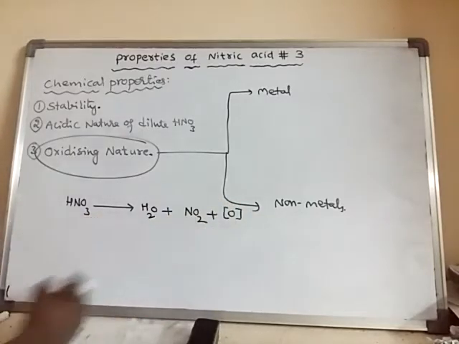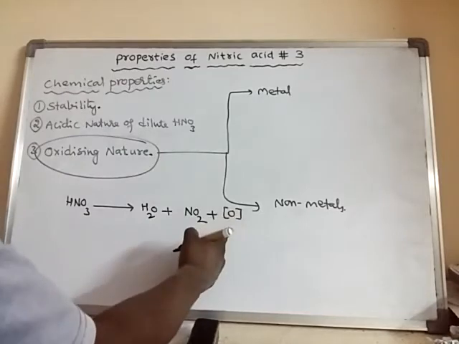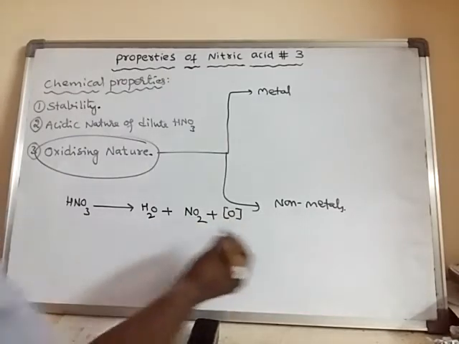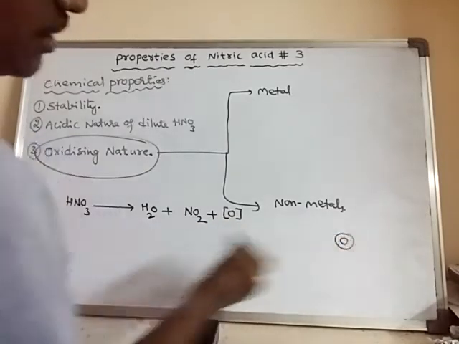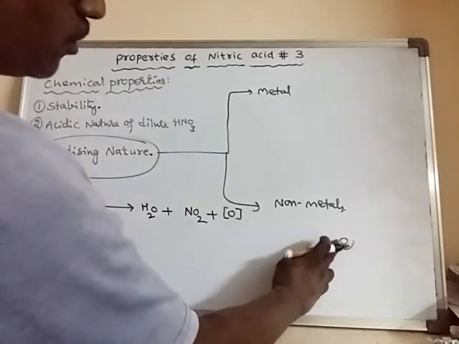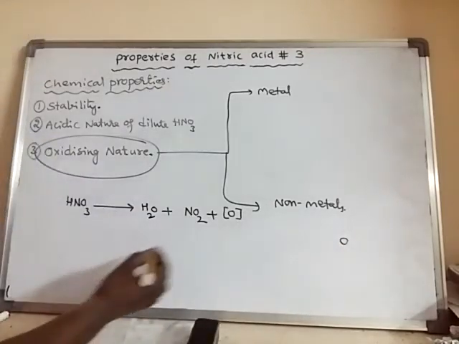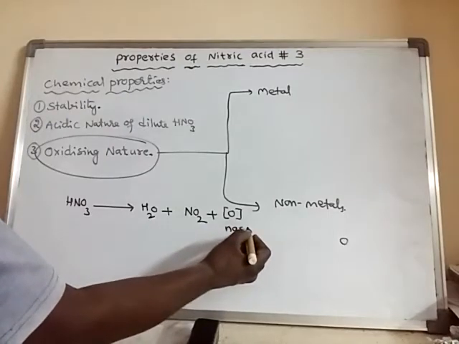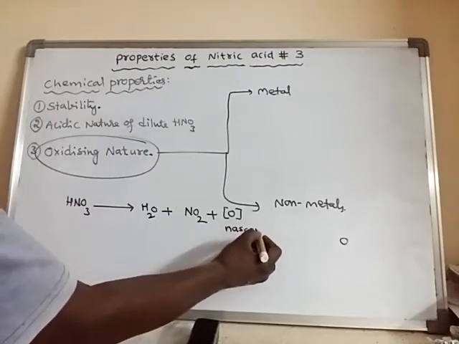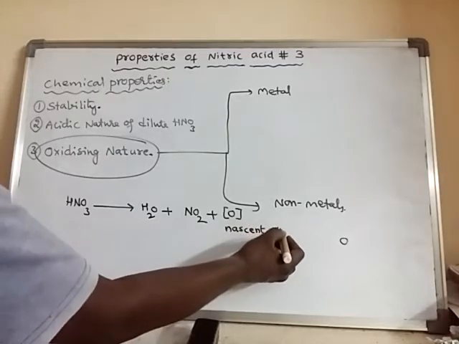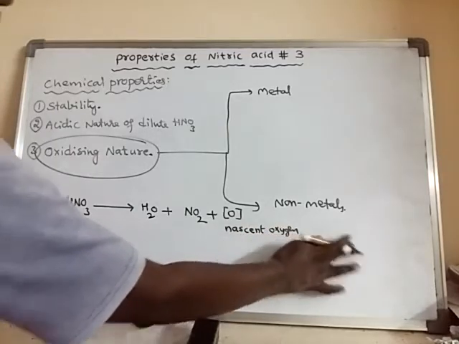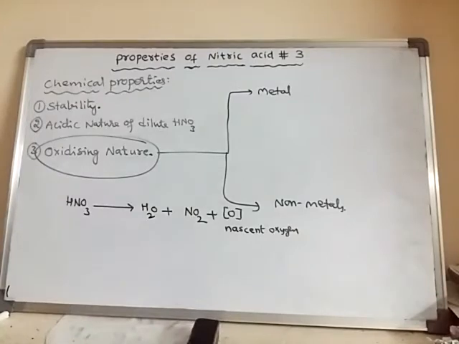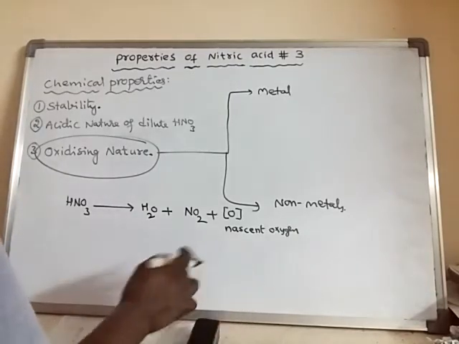Okay, nascent oxygen is not an oxygen molecule, it is only an oxygen atom. A single atom of oxygen is said to be nascent oxygen. Remember, nascent oxygen is highly reactive.